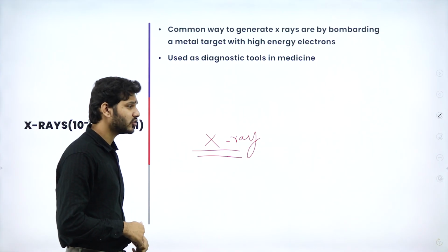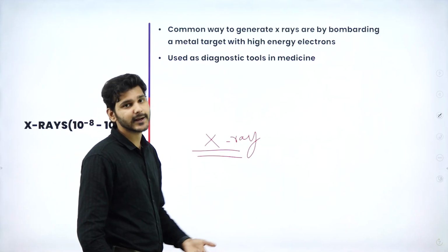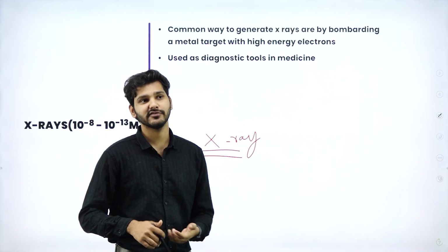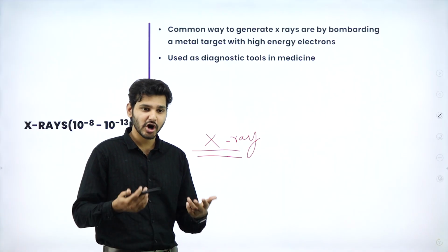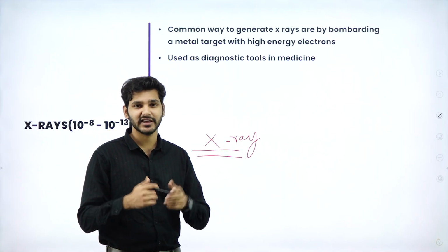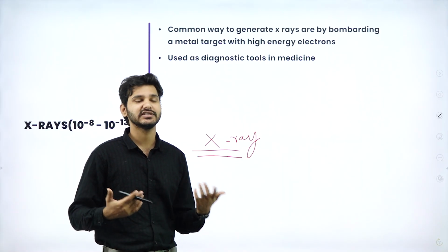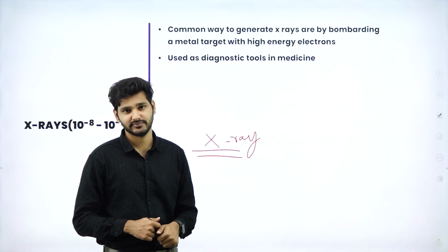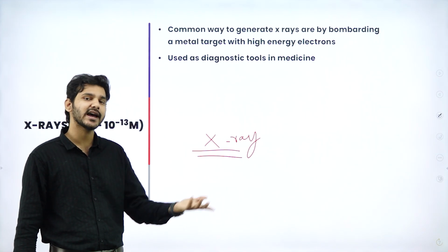But the common doubt is that if UV rays can kill, X-rays can also kill, right? Of course, if you get 4 million chest X-rays, then it will kill you. But you're not getting 4 million chest X-rays per day, right? You're getting only 1 X-ray or 2 X-rays once in a year or something, if that happens. Otherwise, you're not getting any X-rays. So it is harmful, but not that harmful.